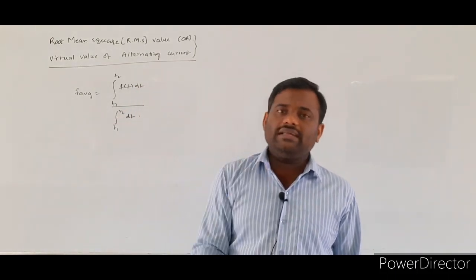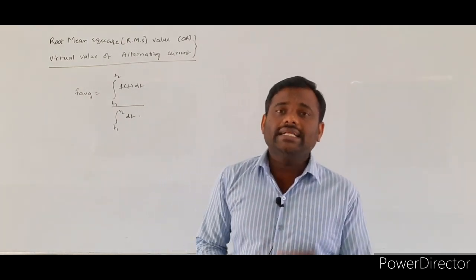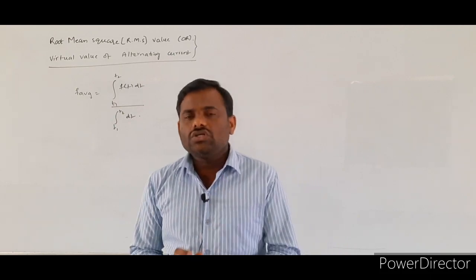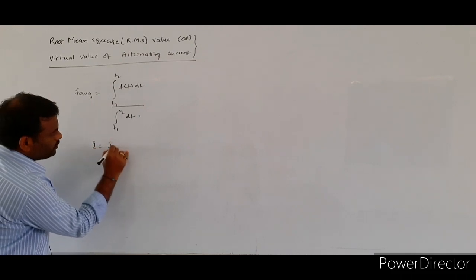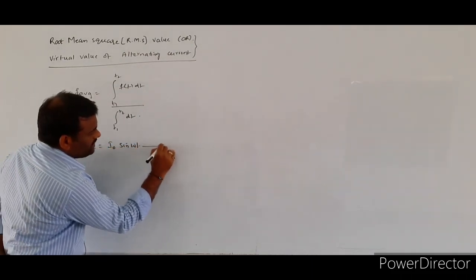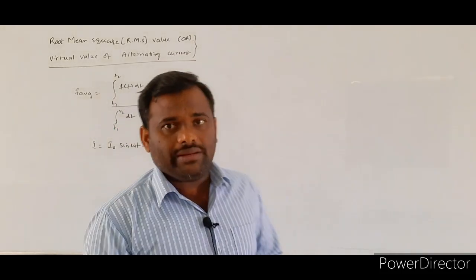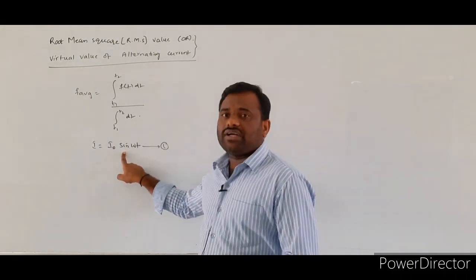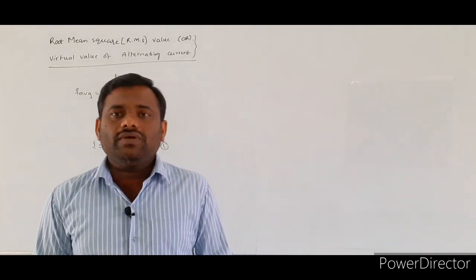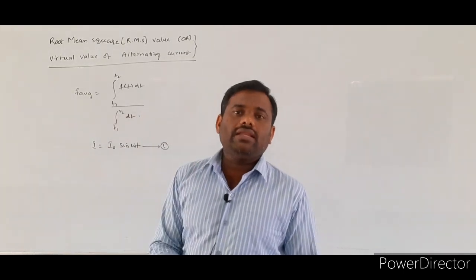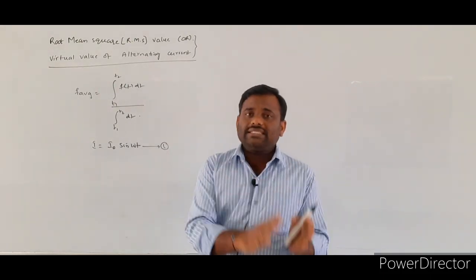Yesterday we discussed two different currents. One is the instantaneous current, and another is the peak value of the current. The general expression for the instantaneous current is I is equal to I naught sin omega t. Here the instantaneous current is represented by the sine function. We know the limits of the sine function: the maximum value is +1 and the minimum value is -1.